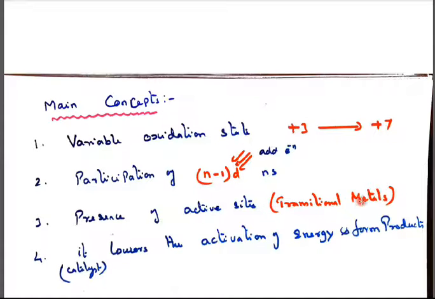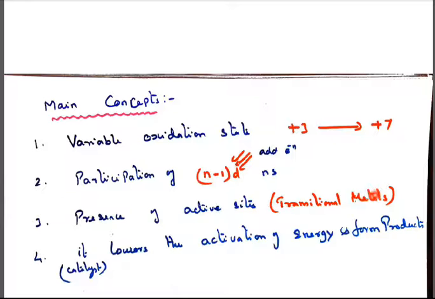Presence of active sites: transition metals have active sites. Active sites mean imperfections; here and there will be some cracks, and the reactant species go and attack there. For example, if you paint a very smooth portion, it will take only a lesser volume of paint. If we take a stone, it is not so smooth and has imperfections on its sides, so when you apply paint on it, more volume of paint is required because it is very rough. So an imperfect site is called the presence of active sites.